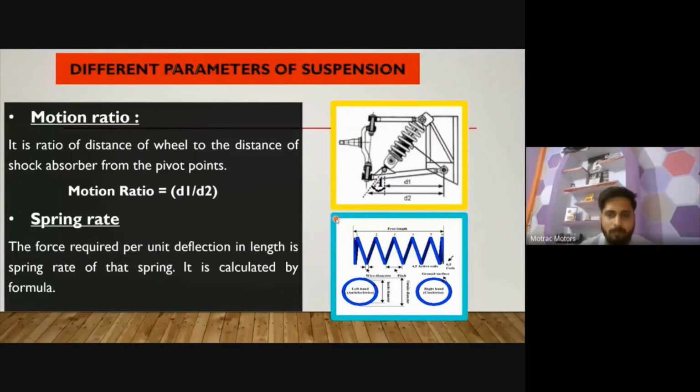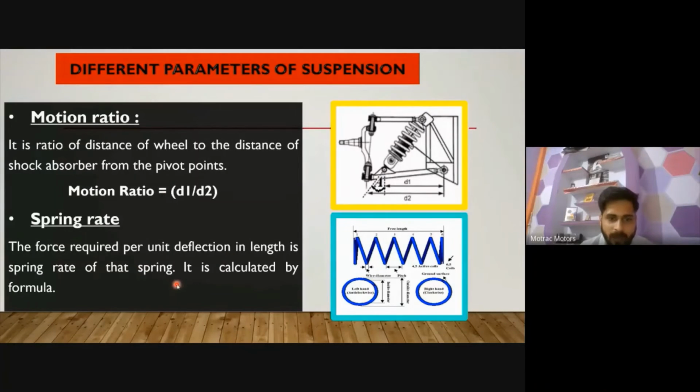While designing our dampers, we need to focus on the motion ratio and the spring rate. What is a motion ratio? Just see this figure. If I'm using this kind of damper or suspension, there is the point where my damper connects with the rod, and the point of my knuckle arm assembly or kingpin inclination point, or steering axis. The ratio of these two parameters is known as the motion ratio. Here you can see the definition: it is the ratio of the distance of the wheel to the distance of the shock absorber from the pivot point. So it is called the motion ratio.